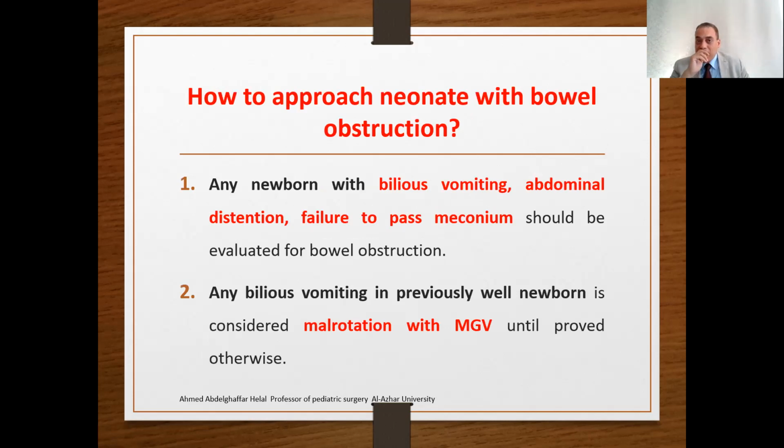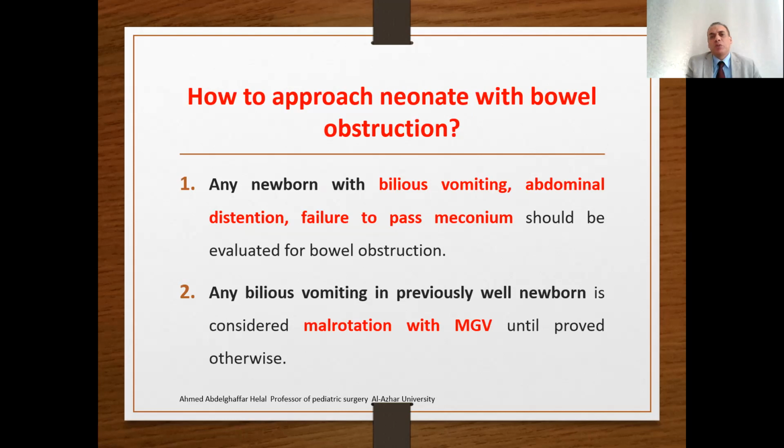Let's start. Any newborn with bilious vomiting, abdominal distension, and failure to pass meconium should be evaluated for bowel obstruction. Very clear. The second important point: any bilious vomiting in a previously well newborn is considered malrotation with midgut volvulus until proved otherwise. So any bilious vomiting in a previously well newborn, consider malrotation and midgut volvulus.